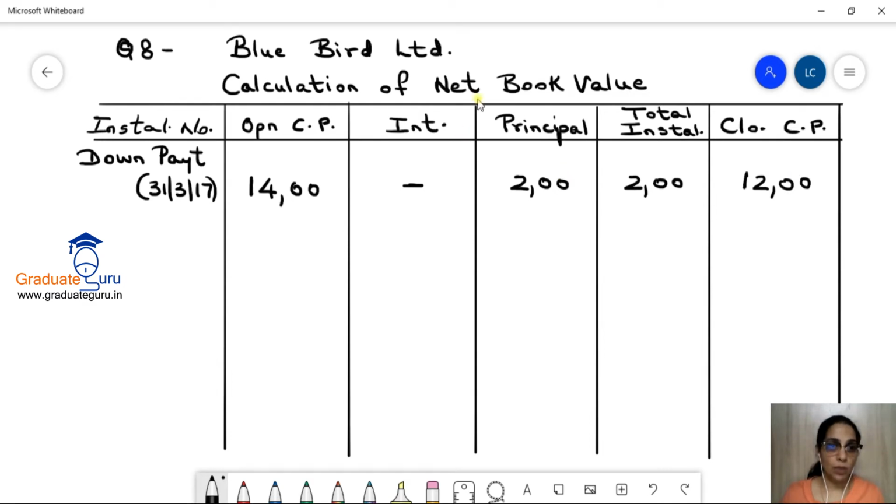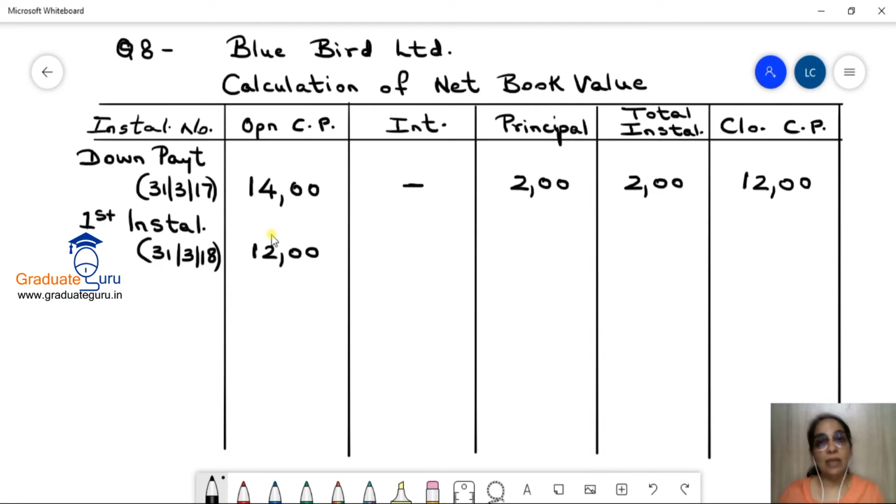Now we come to installment number 1. So first installment, and the date will be 1 year later, 31st March 18. Now पिछले installment का closing cash price becomes this installment's opening cash price. So here I'll write down 1200.